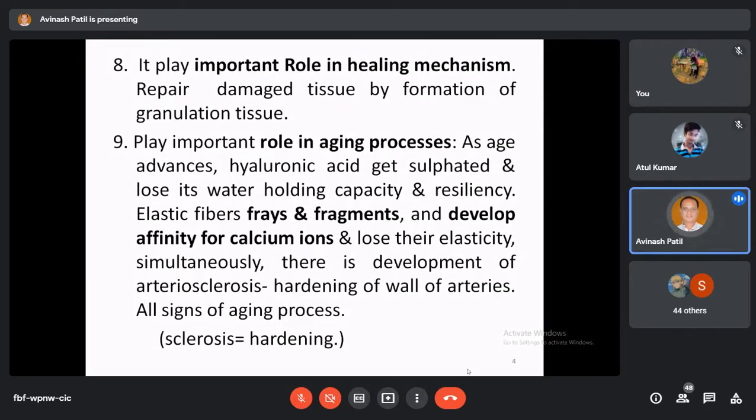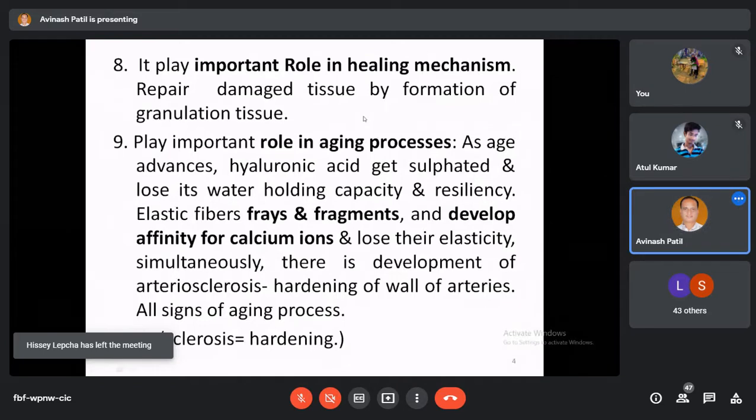And this is the next role of the connective tissue. So at the place of the injury, there is less formation of the epithelium. So the connective tissue cells migrate to the site and form the granulation tissue, and they repair, heal and close the mouth of the wound by making some granulation tissue. And this is the next function of the connective tissue.